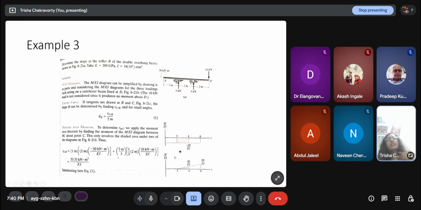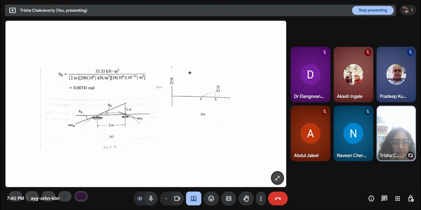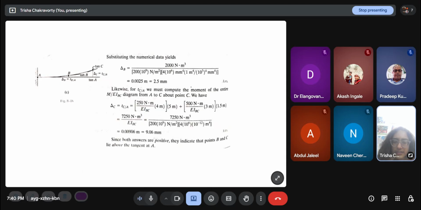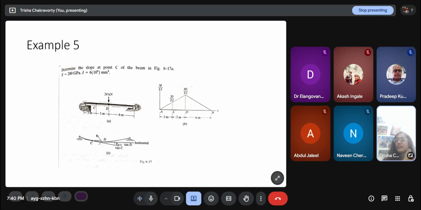Okay, this is linear superposition, and we don't have to go into this example. You can go straightforward. You can only make these quick shortcut assumptions once you have practiced a lot. So it is better to approach in a straightforward way. And this is also a similar type of question. So for the moment area theorem, to apply it, you need practice.